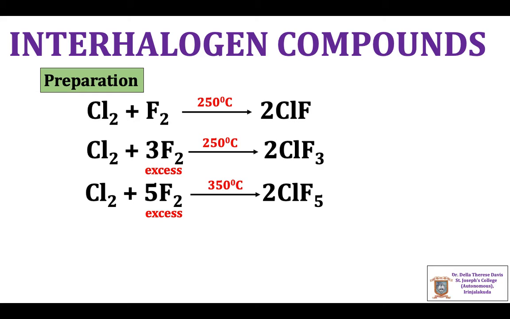Interhalogen compounds can be prepared by direct combination of the two halogens. Chlorine and fluorine in different proportions yield ClF, ClF3 and ClF5.